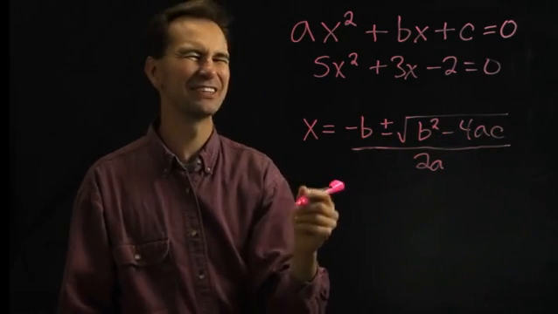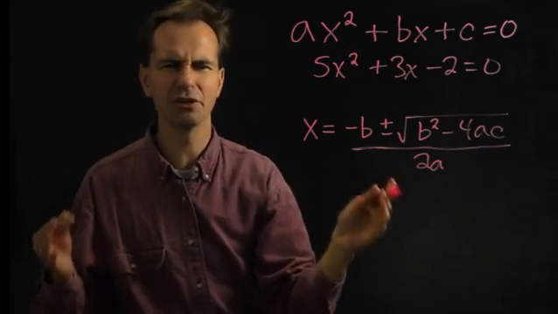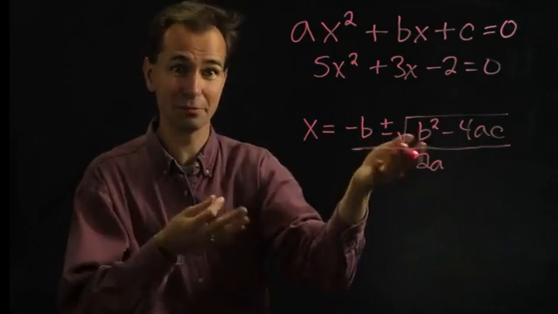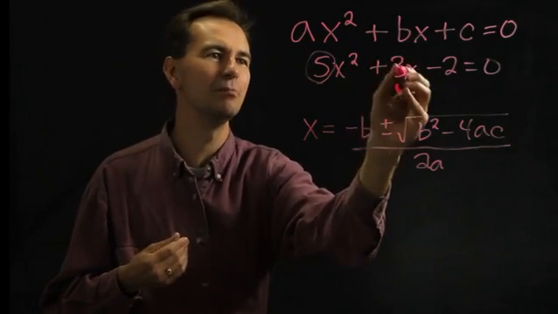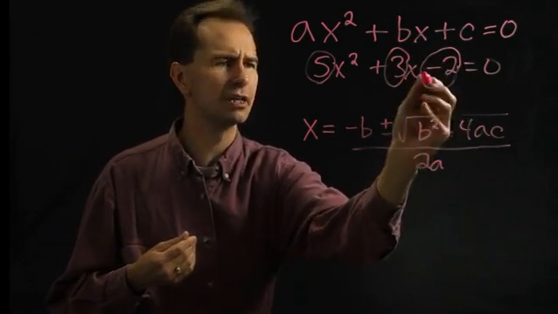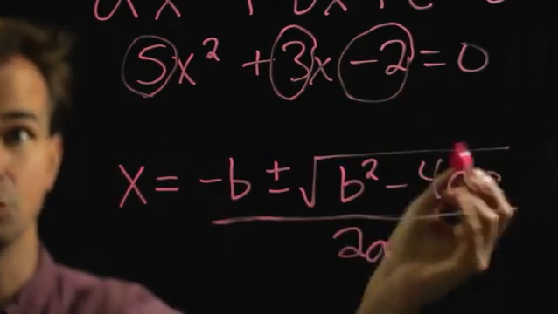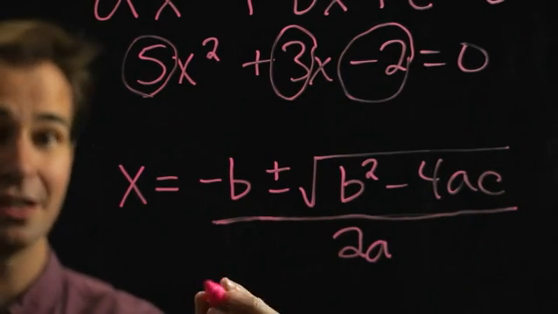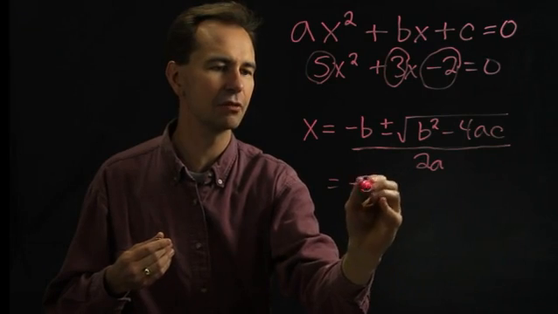Okay, so anyway, all you have to do, and it's really pretty simple, is figure out what your a, your b, and your c are, and then plug them into this. So in this case, a would be 5, b would be 3, and c would be negative 2. And it is important to include the sign that's in front of the number, so the whole negative 2 would be the c.